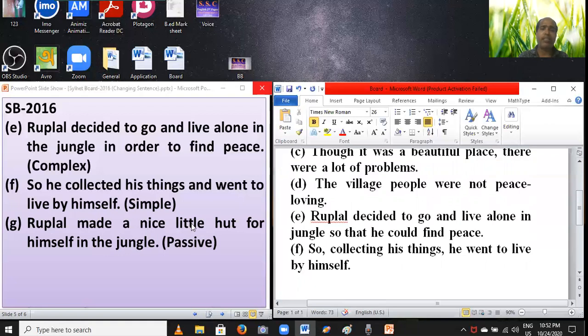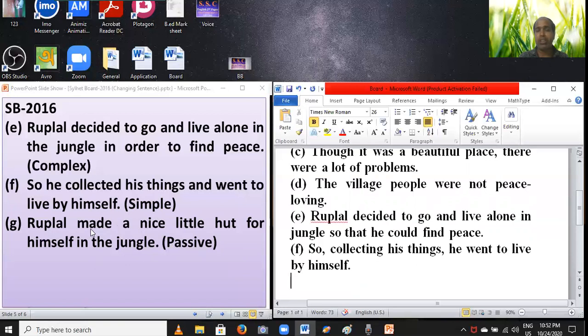Rupal made a nice little hut for himself in the jungle. Passive. Students, you have to change it to passive. Firstly, question: is there any auxiliary in this sentence? There is no auxiliary in this sentence, so you have to find B1, B1 plus S or ES, or B2.